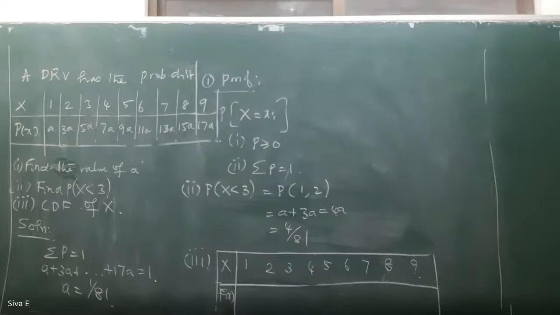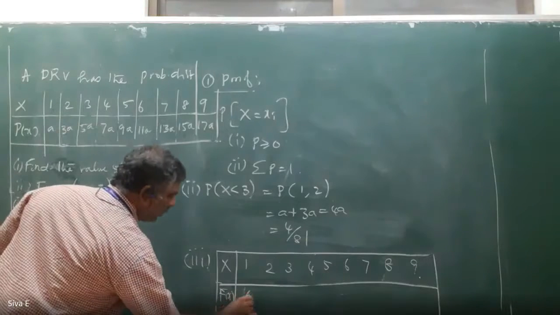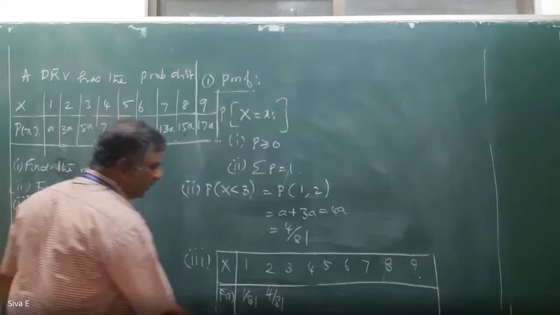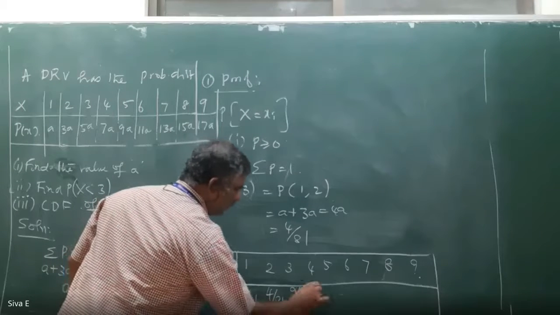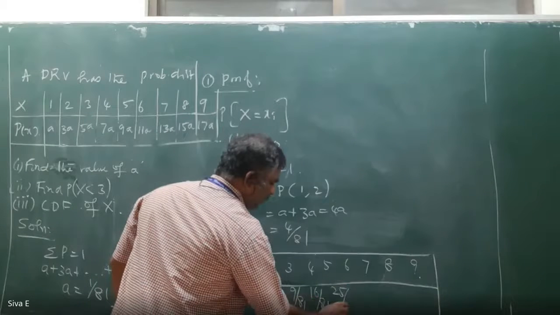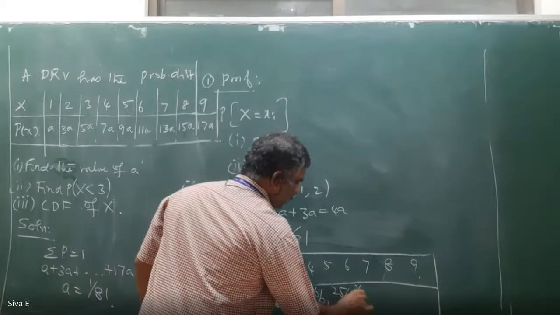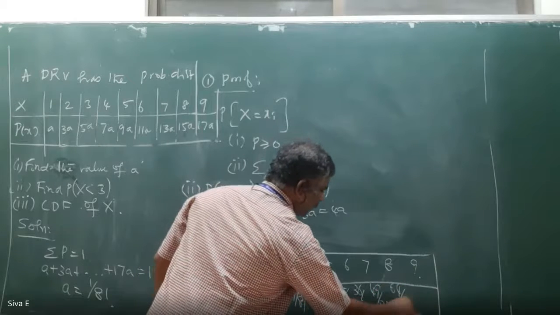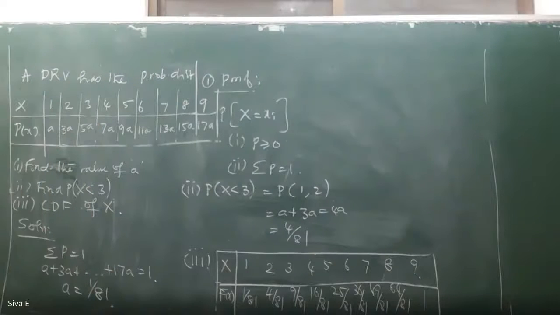First value is 1 by 81, then 1 by 81, 4 by 81, 9 by 81, 16 by 81, 25 by 81, 36 by 81, 49 by 81, 64 by 81. Final one is 1. The last one should be equal to 1.